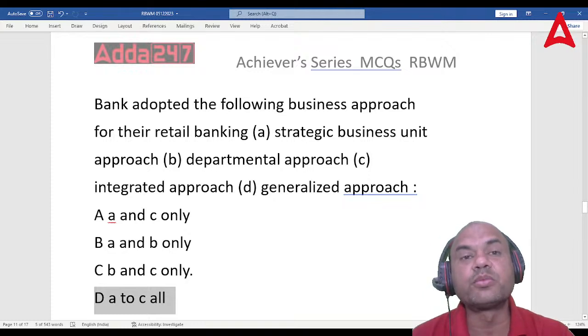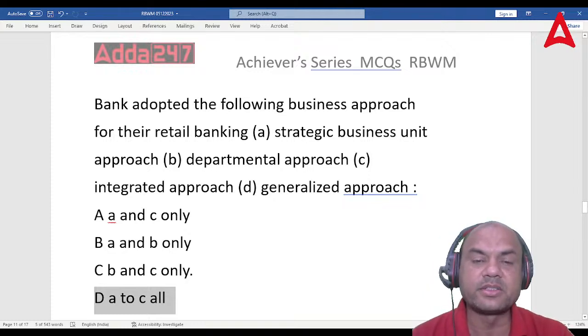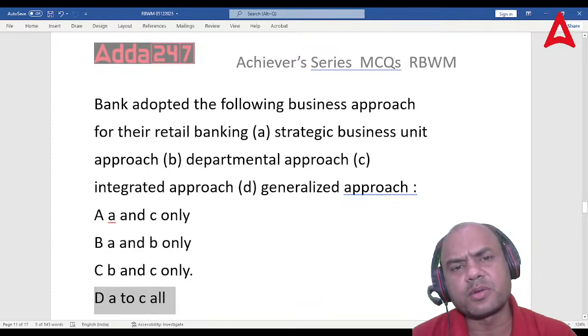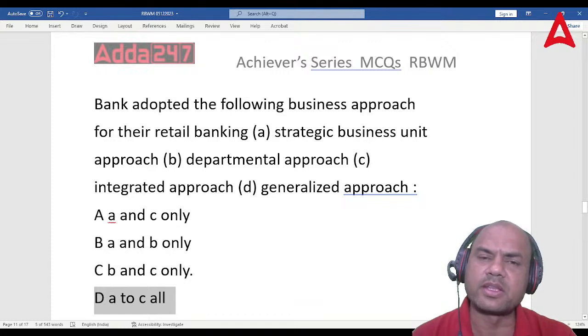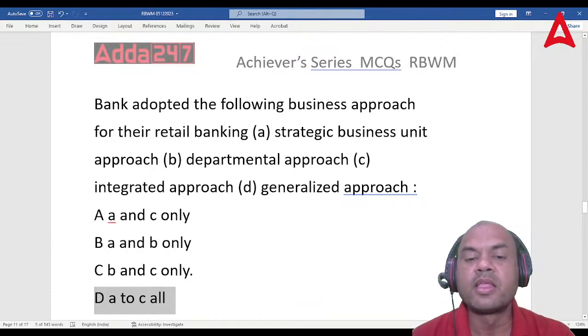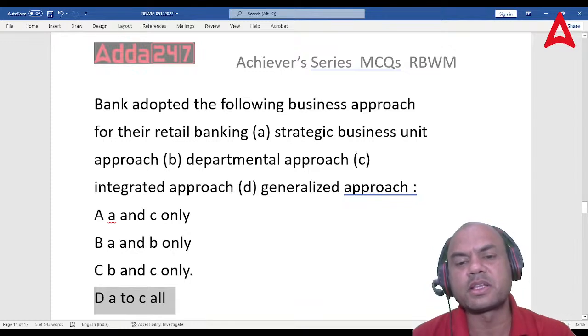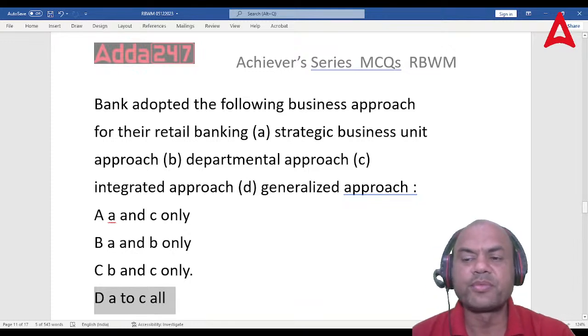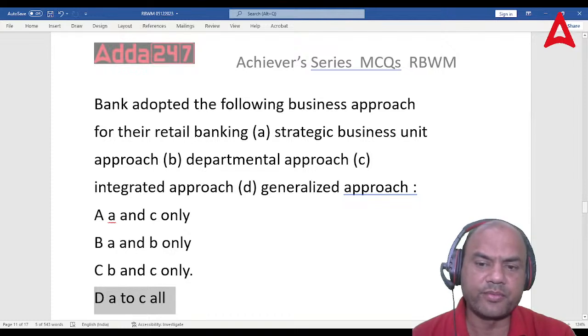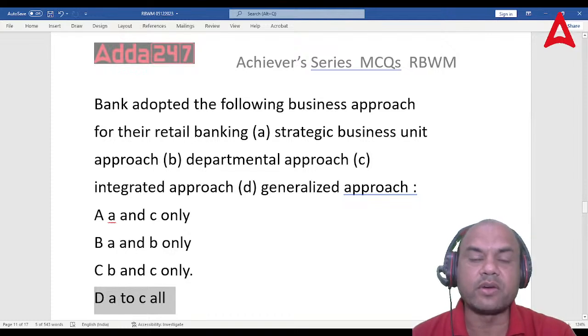Integrated is followed in small banks. Small banks means everyone does all the jobs. Means I'll do clearing also, I'll do this also, I'll do that also, I'll do everything. That is integrated. Generalized, there is nothing called a generalized approach. There is no approach of generalized. So that's why this is not the answer. Got it? So the answer is A to C all.